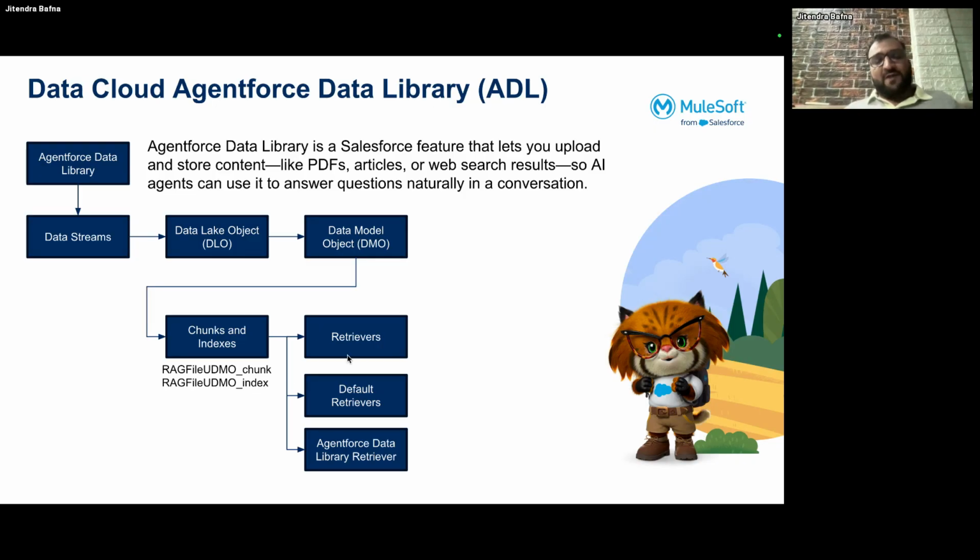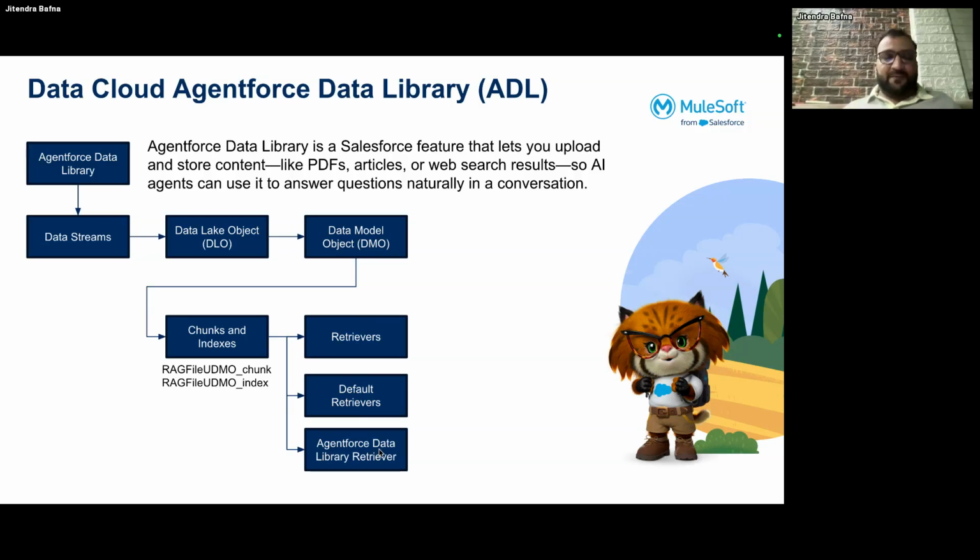Then we have a retriever. By default there is one retriever, and then we have an Agentforce Data Library retriever. The default retriever is the master, and if you are using it to search for information in DMOs or in Data Cloud, that's fine. The default retriever can be used for any kind of documentation; it has all the information.